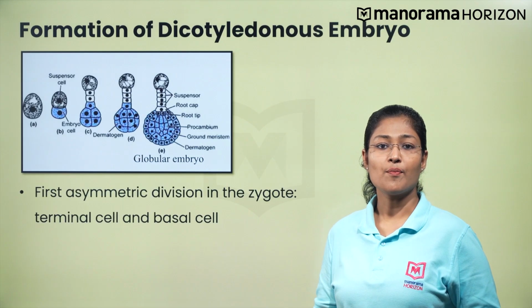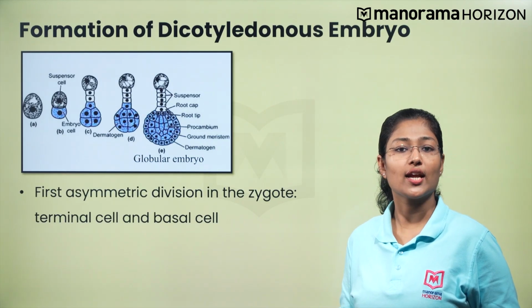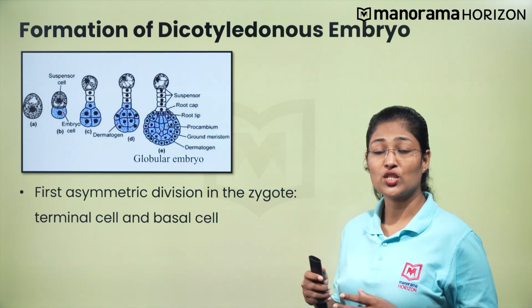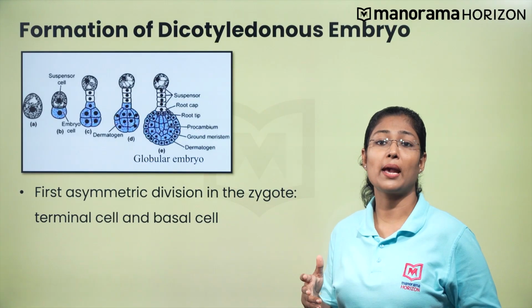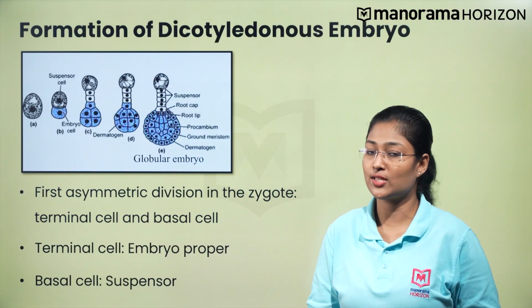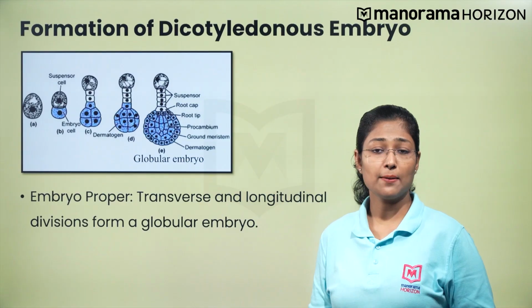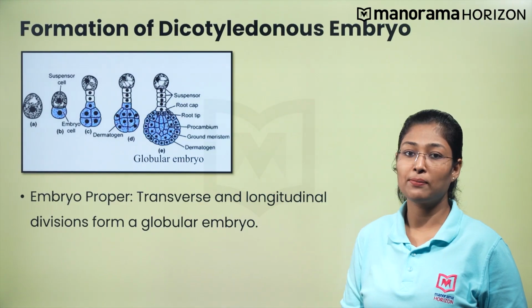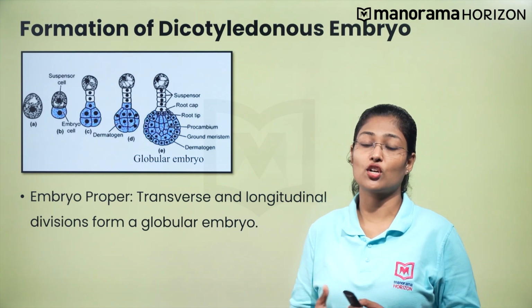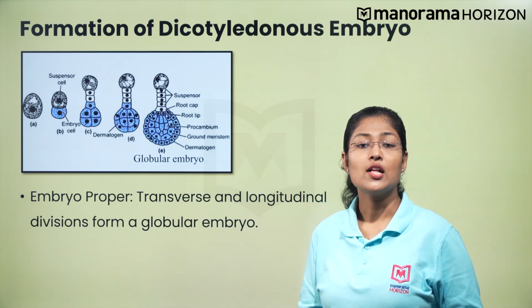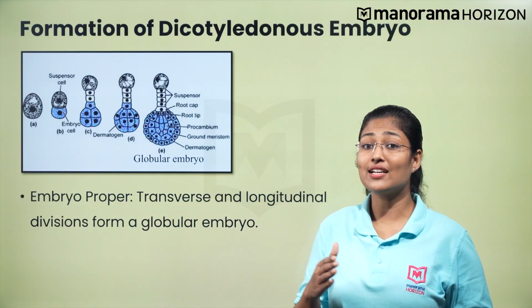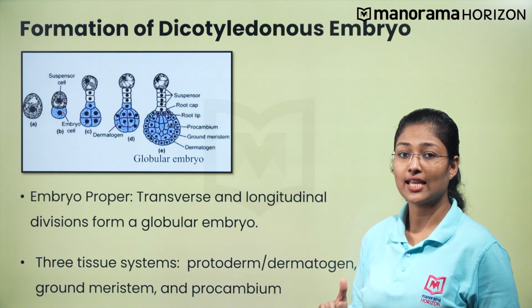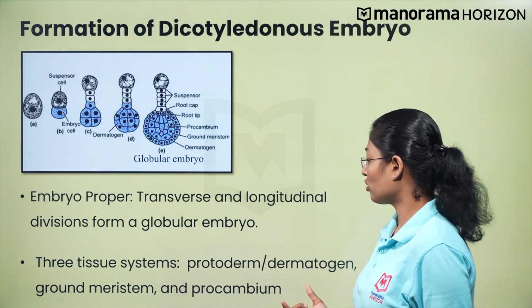In dicots, the first asymmetric division in the zygote forms a terminal cell and a basal cell, which in turn give rise to the embryo proper and the suspensor respectively. The cells of the embryo proper then divide in transverse and longitudinal planes to form a globular stage of embryonic development. The globular stage has several tiers of cells which then establish the three tissue systems, namely protoderm or dermatogen, ground meristem and procambium.